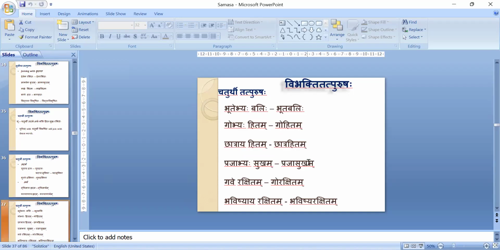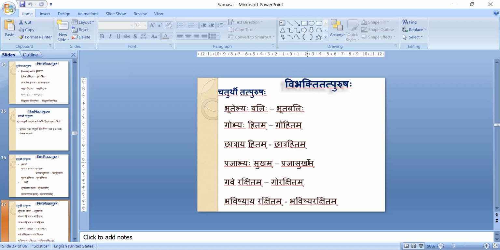Bali shabda, bhutebhyah balihi, bhuta balihi. Gobhyah hitam, gohitam. Chhatraya hitam, chhatra hitam. These words, when they come, we have to add Chaturthi Vibhakti behind them. Bali, hita, sukha, rakshita. These words, when they are coming, we have to add Chaturthi.